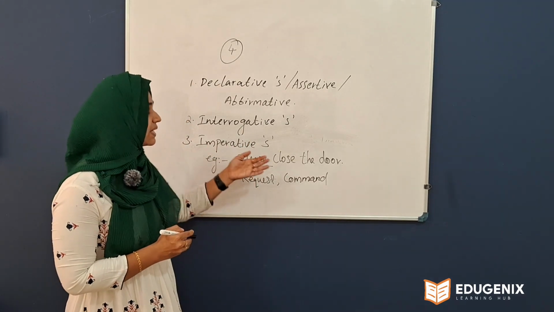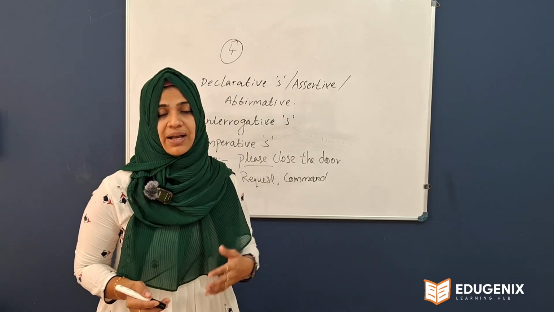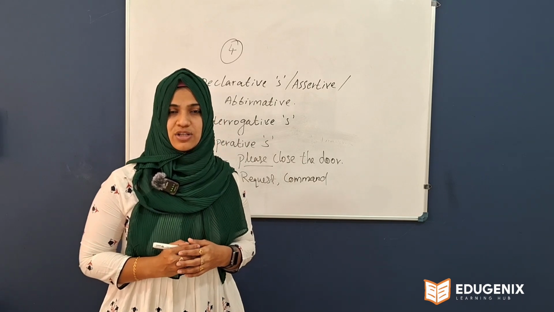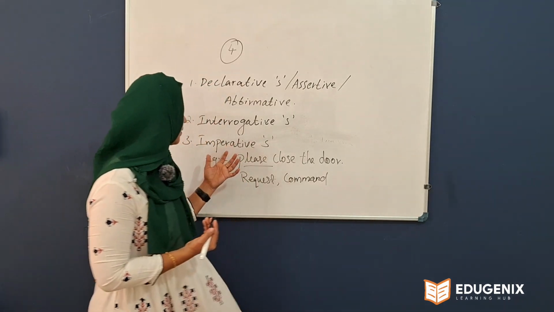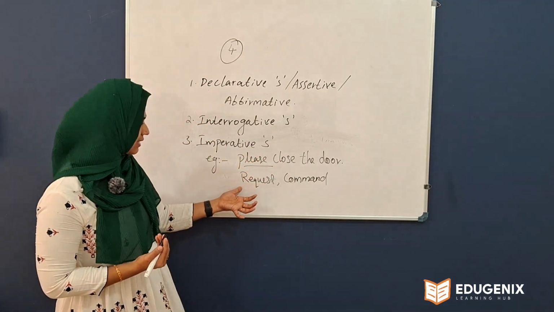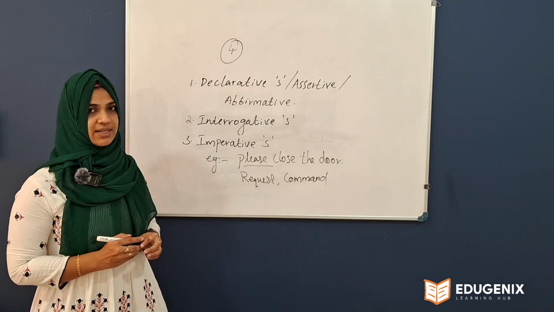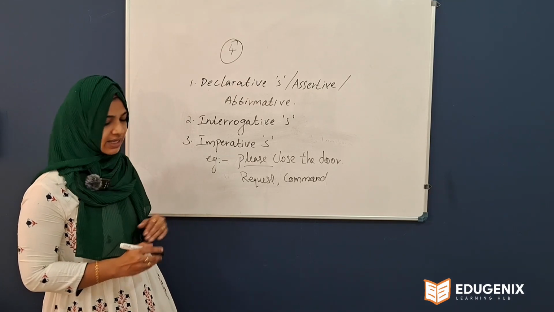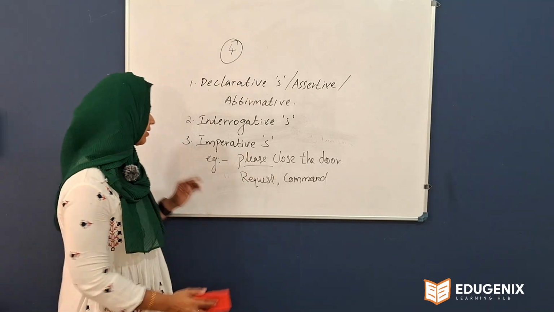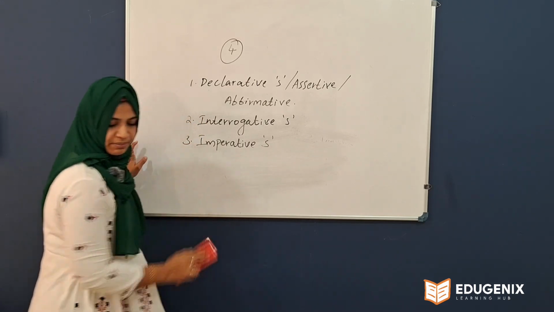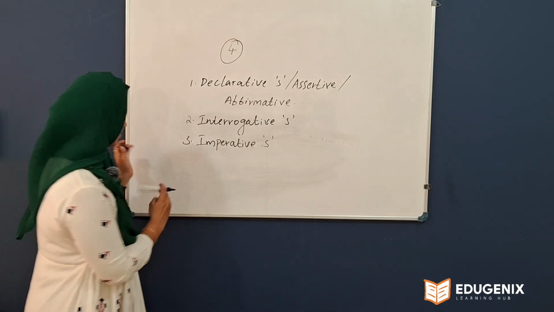For example, please close the door. If you don't mind, please give me your pen. Then please switch off the fan. So whatever it is, it comes under imperative sentence. Whether it is a request or a command, it comes under imperative sentence. So this is the third type of sentence. Moving to the next one, the fourth one, exclamatory sentence.